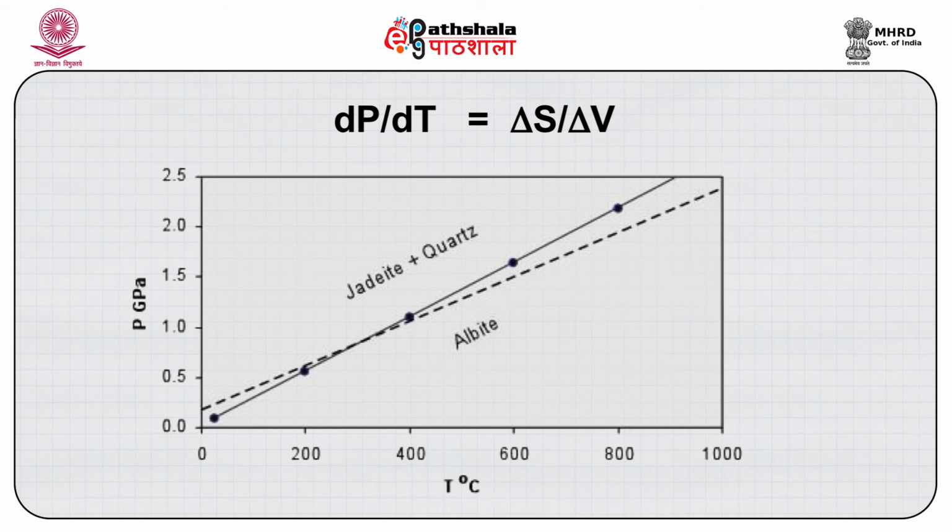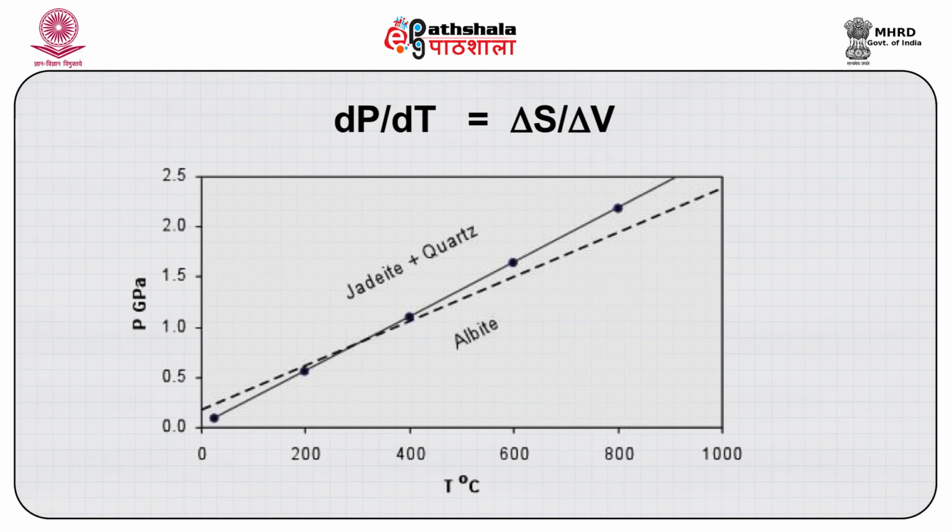The phases which have higher entropy will be placed at higher temperature because high temperature increases the entropy. Similarly, the side which has lower volume will be placed on the low pressure side, because the higher volume phases cannot be stable on the high pressure side. So this is how we place the phases with respect to a reaction line.